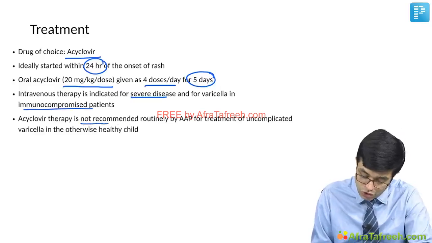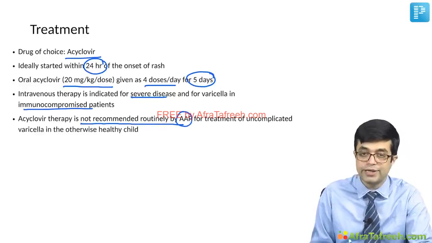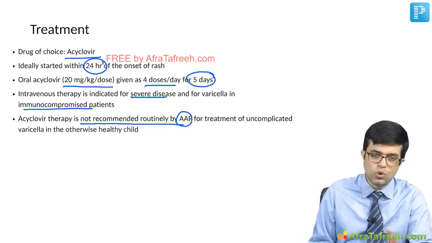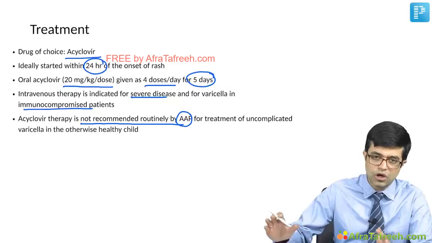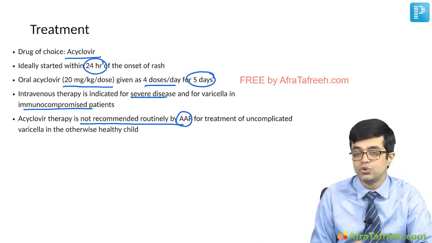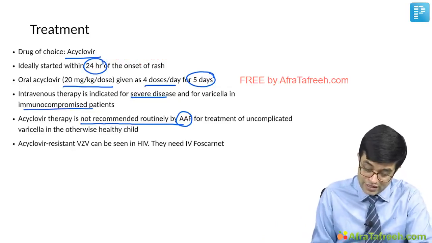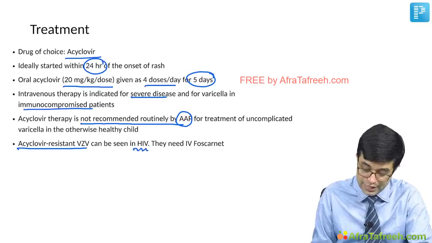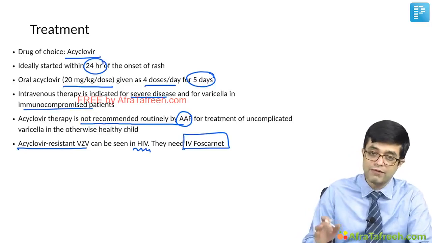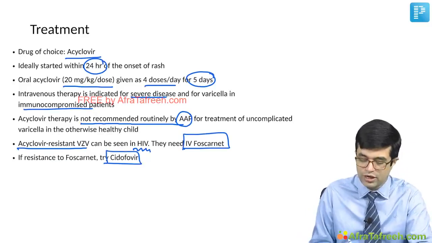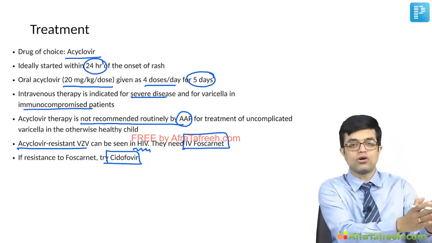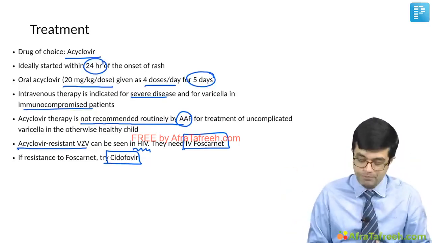Acyclovir therapy is not recommended routinely by the American Academy of Pediatrics in an otherwise healthy child. So, only in older children more than 12 years or pregnant females or people with immunosuppression, they are the ones where you will use acyclovir. Acyclovir resistant VZV is a problem in HIV positive individuals. There you need to use IV foscarnet, and if IV foscarnet fails, you need to go in for IV cidofovir. So in resistant patients, the sequence is acyclovir, foscarnet and cidofovir.